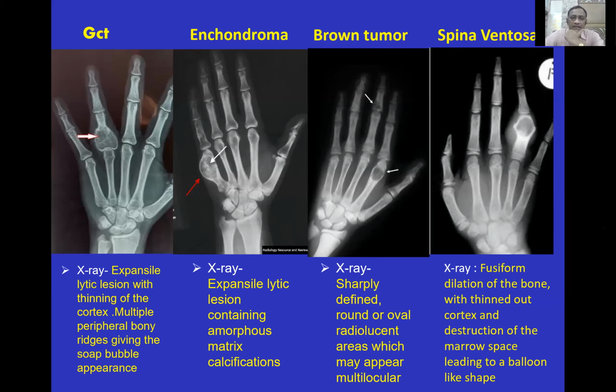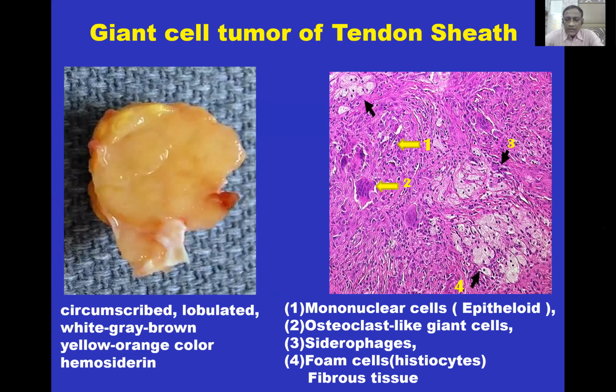The next is a giant cell tumor of the tendon sheath. It's a circumscribed, lobulated, white, gray, brown, yellow-orange lesion with hemosiderin pigmentation. Microscopically, it shows mononuclear cells, which are epithelioid, then osteoclast-like giant cells, then siderophages and foam cells.